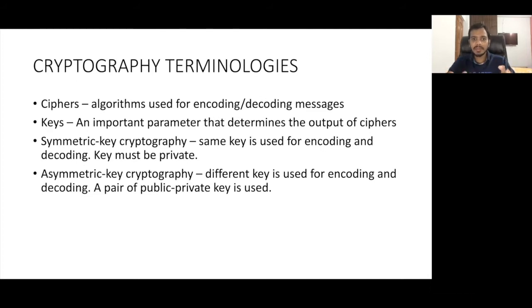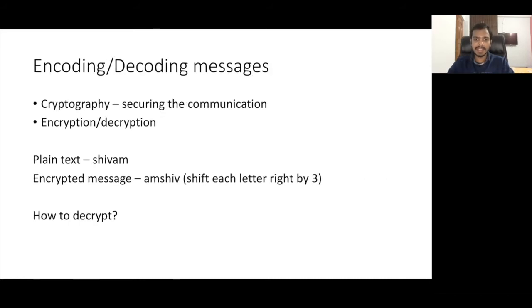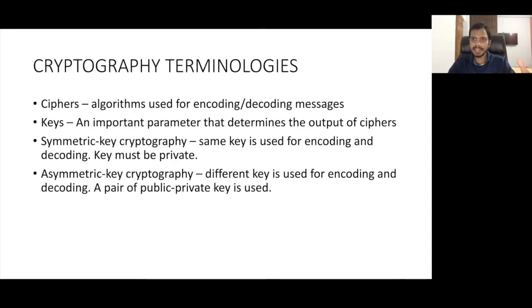Then there are two types of cryptography: symmetric key cryptography and asymmetric key cryptography. When the same key is used for encrypting and decrypting, it is called symmetric key cryptography. In this example, the same key 3 has been used both for encrypting and for decrypting. So this is an example of symmetric key cryptography.